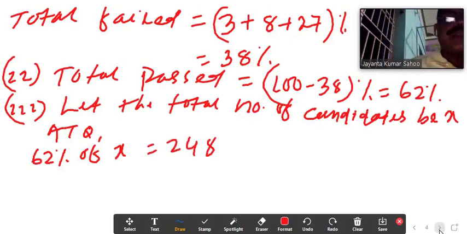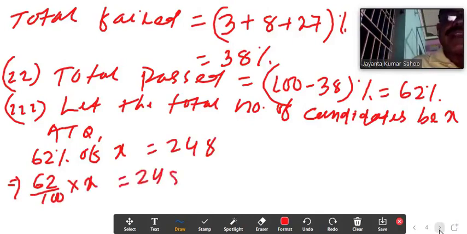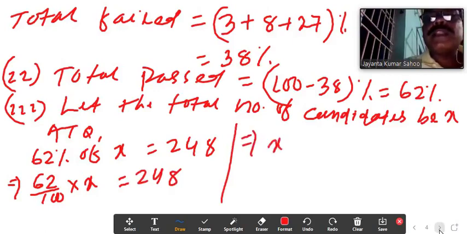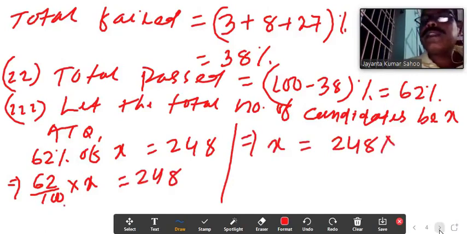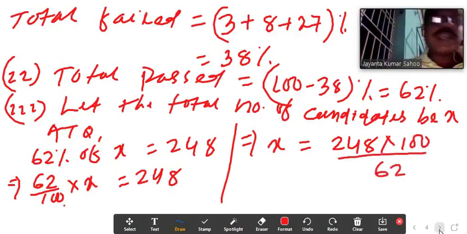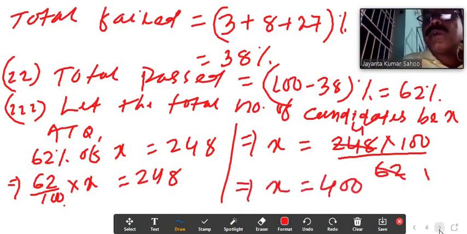Implies 62 by 100 into X equal to 248. Implies X equal to 248 into 100 divided by 62, which gives X equal to 400.